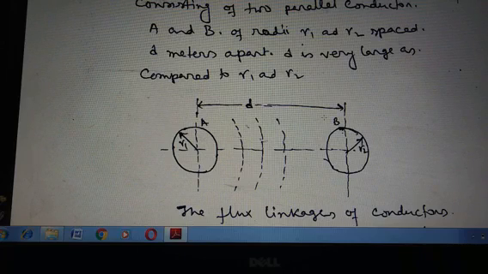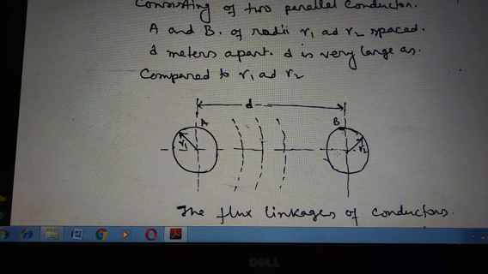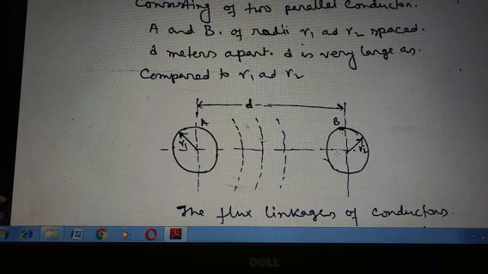Now, conductor A and conductor B carry the same current, that is IA equals IB in magnitude but opposite in direction, as one forms the return path for the other. So one conductor is the direct path and the other is the return path, so the directions of the currents in the two conductors are different. The inductance of each conductor is due to internal flux linkage and external flux linkage, and the following points are vital for the external flux linkage.